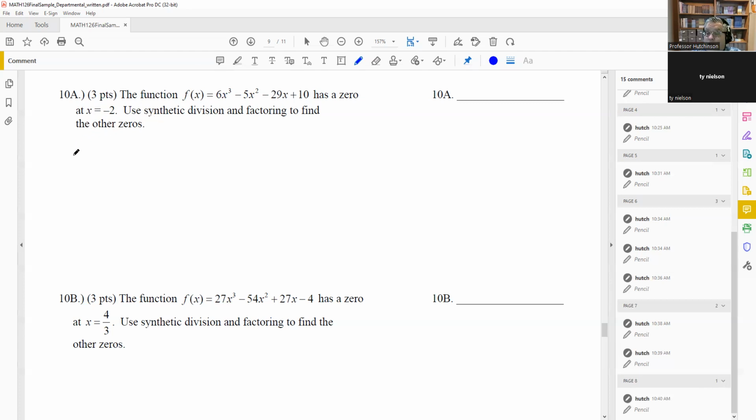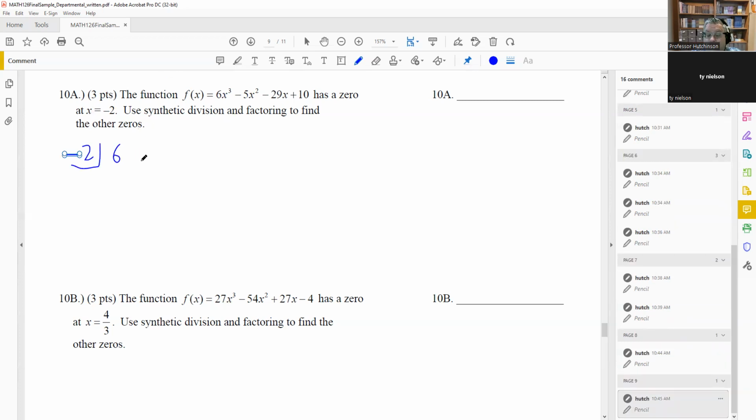Okay, x equals -2. We're going to put that in the little box here. And in synthetic division, we have 6, -5, -29, and 10. Always be sure that you put in any kind of placeholders if you need them, and make sure they're in descending powers. It is descending powers. There's nothing missing, so we don't need any placeholders here. Drop down the 6. We multiply these and put that in the next column. You're always adding when you do synthetic division.